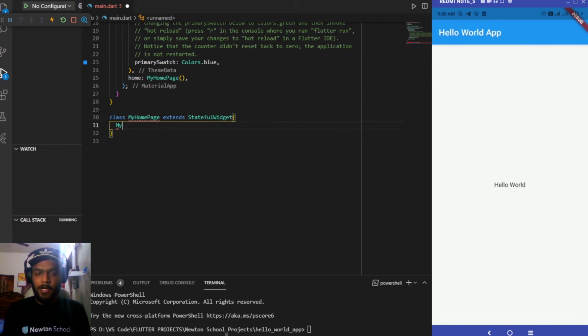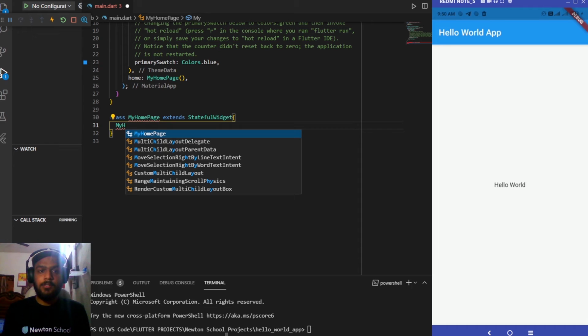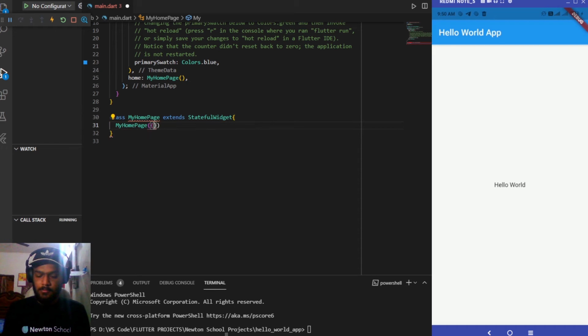Inside it we have to pass a constructor for this. It will be having a key of name key, and if we want we can add a title as well, but I am skipping the title for now. And then we need to add a super for the key which will be a key.